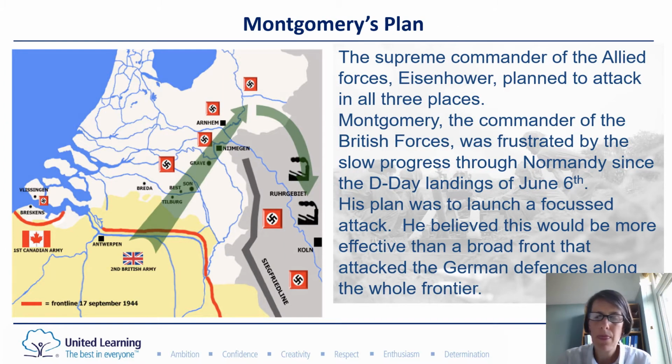Okay, so the big reveal: this was a British plan. The British said, let's go north to Arnhem, so that option. Eisenhower said we should attack all of those ways, but Montgomery, the British general, said that it would be quicker to try and go round the top and focus on Arnhem in the north. So you can see there the British army down in the south, they're going to come round, and then they thought this was the best way to get into Germany.